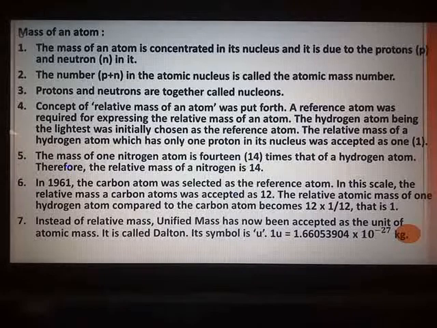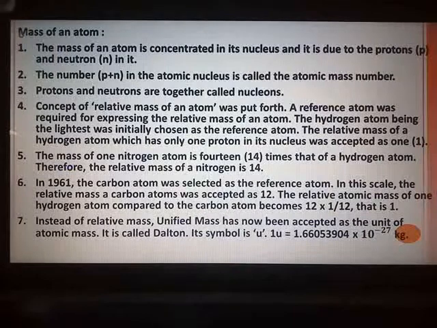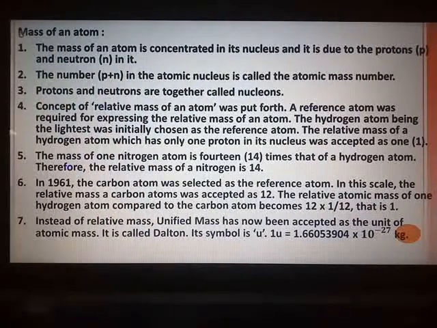Protons are denoted by P, neutrons are denoted by N. So the total number of P plus N, that is protons plus neutrons, is called the atomic mass number, and these protons and neutrons together are called nucleons.